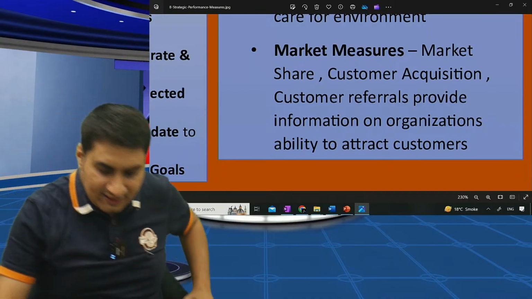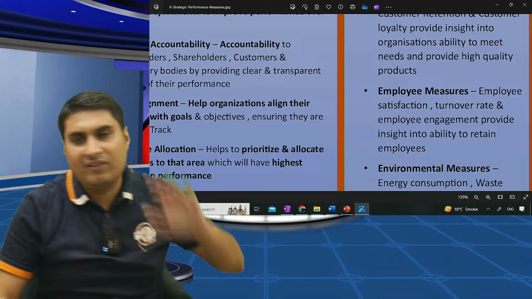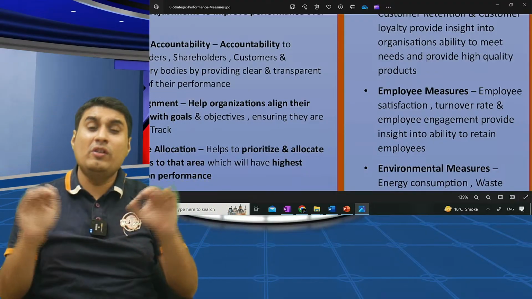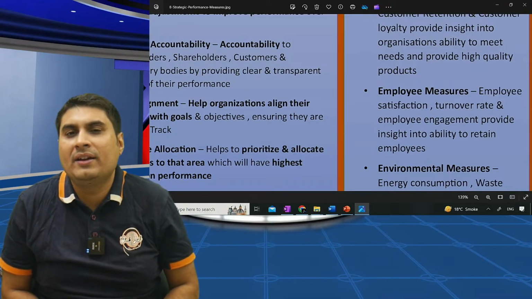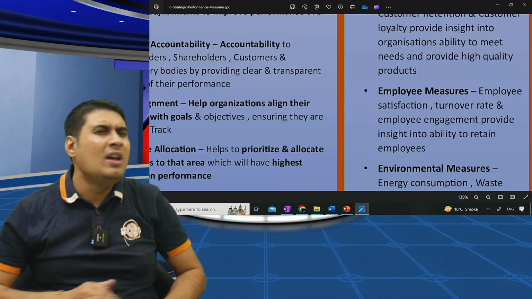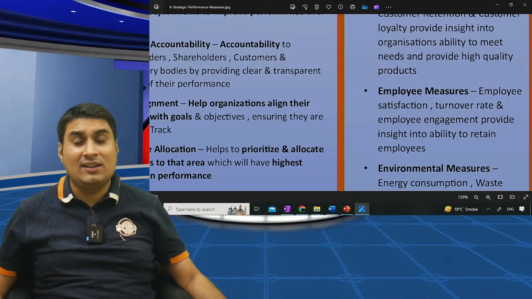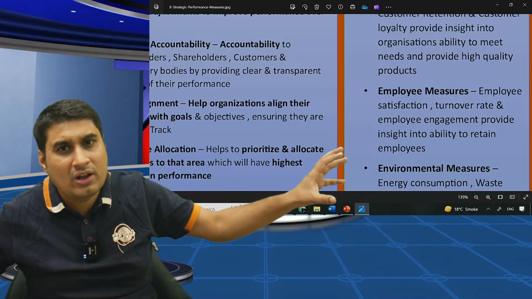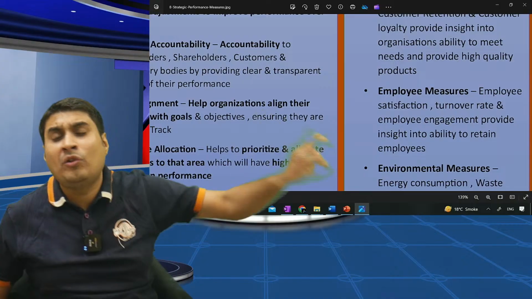How many areas? 6. What is SPM? Several criteria which we want to improve. Earlier, what used to happen? As soon as a company had revenue growth and profit growth, we thought they were successful. India is changing, definitions are changing. Even a dog can earn money. You have to understand, any foolish person can earn money.